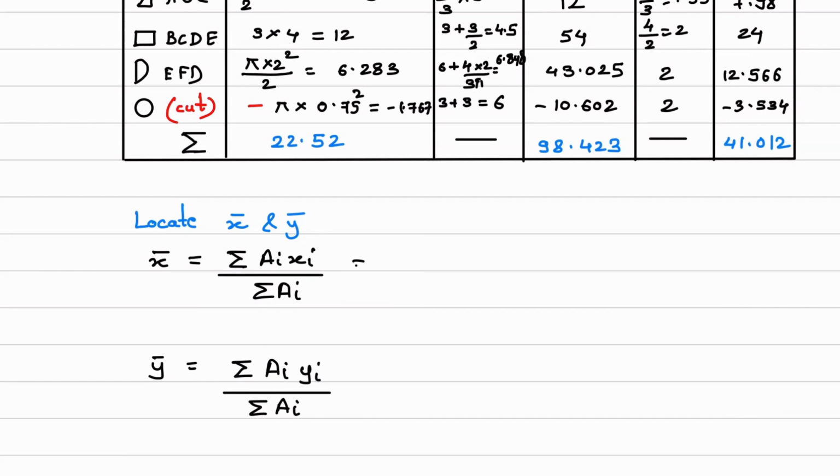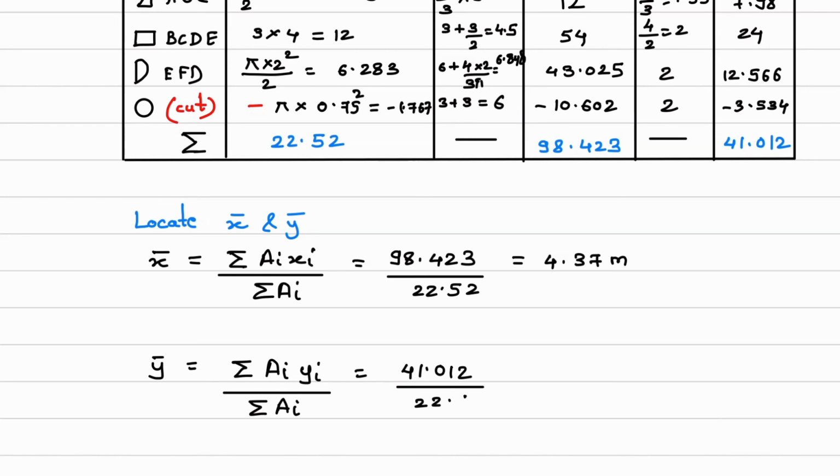Now we just have to substitute all the values in the equation. Summation AI into Xi is 98.423 divided by summation AI is 22.52. So from here I can calculate X bar, which is equal to 4.37 meter, and Y bar is equal to summation AI into Yi, this value 41.012 divided by summation AI 22.52.